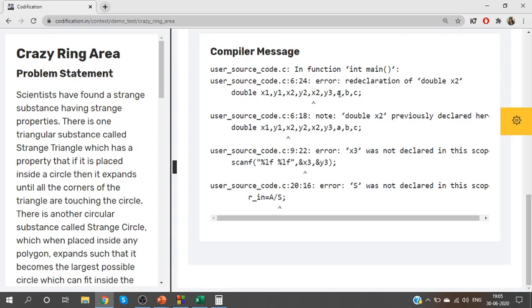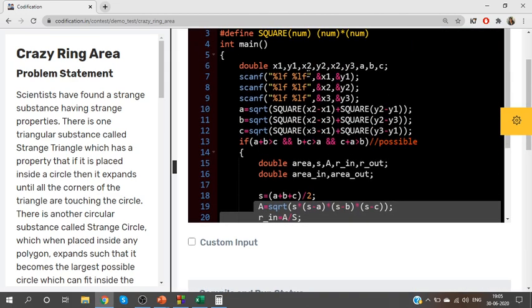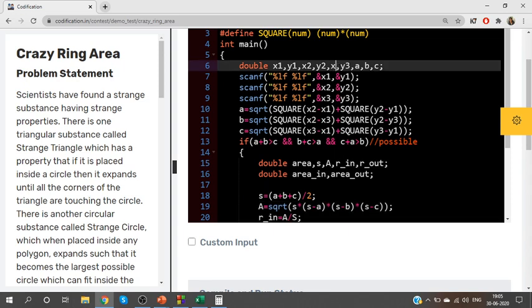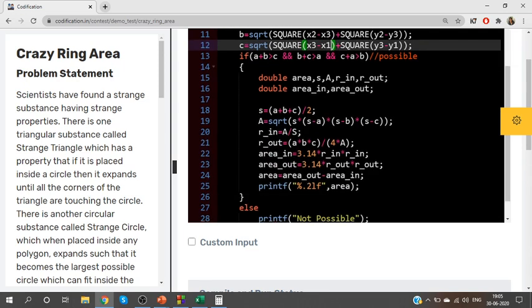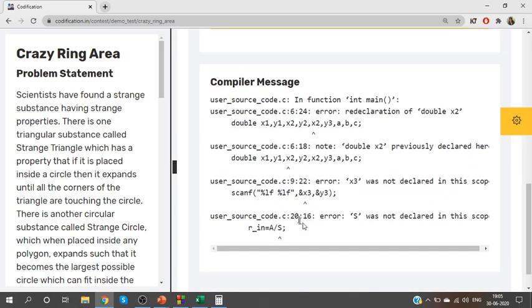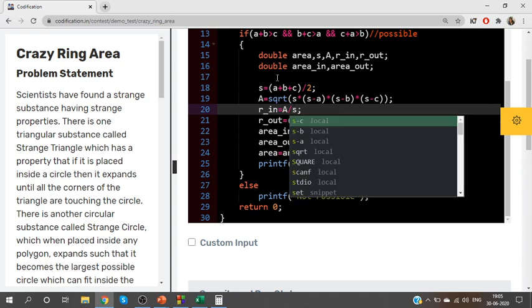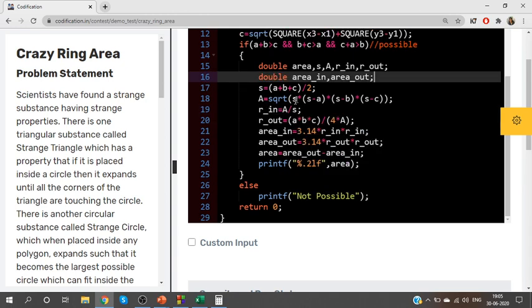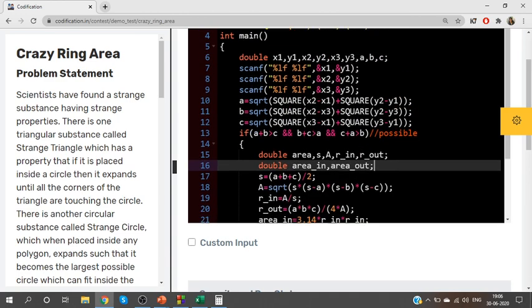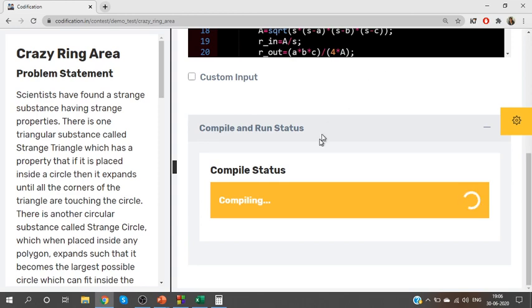Okay, double x2 previously. In the declaration part, x1, y1, x2, y2, this is supposed to be x3, y3. Sorry about that. Is there any other error that we have here? All problems are related to x2. S was not declared in the scope. Okay, we have used a lowercase s. Semi-perimeter is a lowercase s. So I've used a lowercase s here. If we have any other errors related to variables, we can clear them. Not an issue.